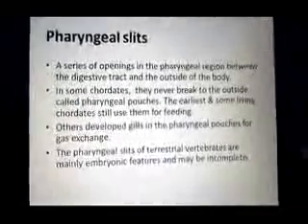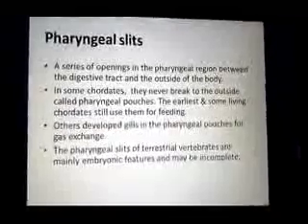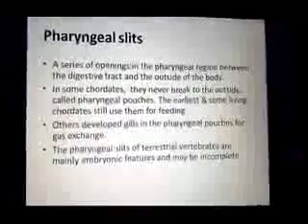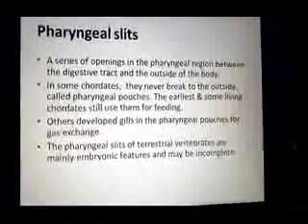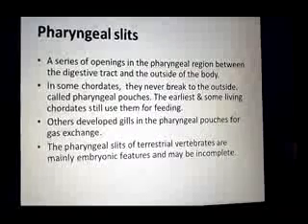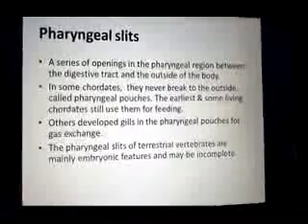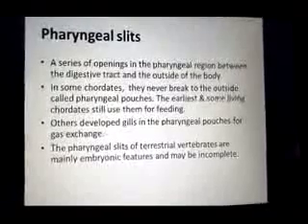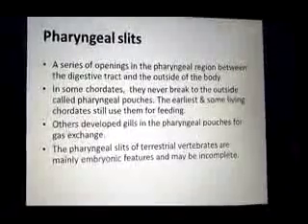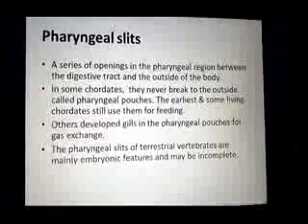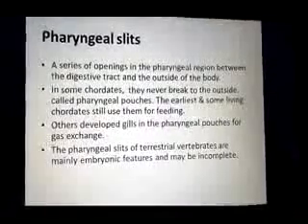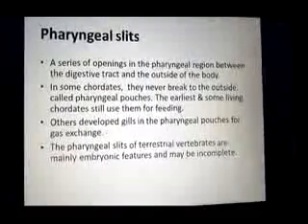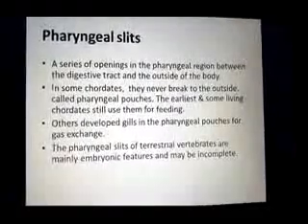Next characteristic is the pharyngeal slits. Pharyngeal slits are a series of openings in the pharyngeal region between the digestive system and the outside of the body. Sometimes they open outside and are called pharyngeal slits, and sometimes they form diverticula which do not open outside, and these are called pharyngeal pouches.